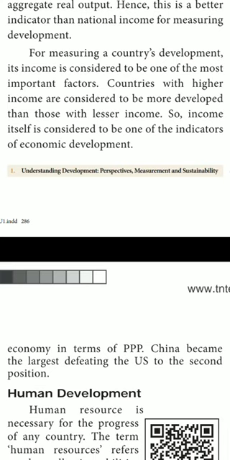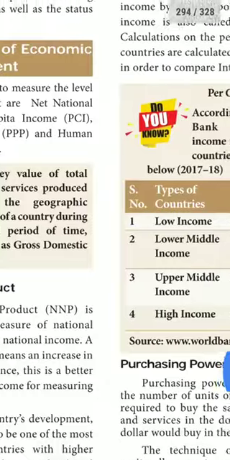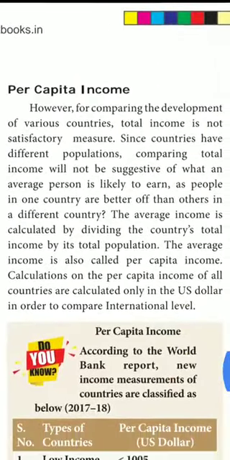China having more income, so China was considered as the developed country. At the same time, our country, India, has less income, so it is considered as an underdeveloped country. So income itself is considered to be one of the indicators of economic development. Okay. Next one, per capita income. What do you know about this per capita income?